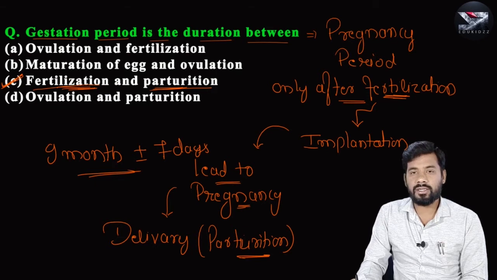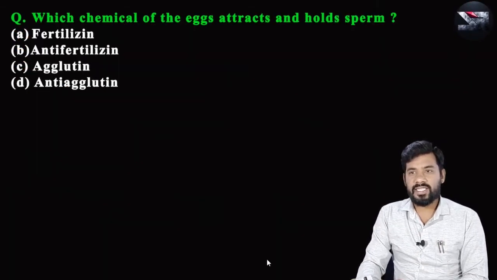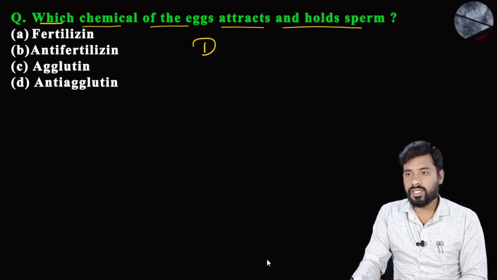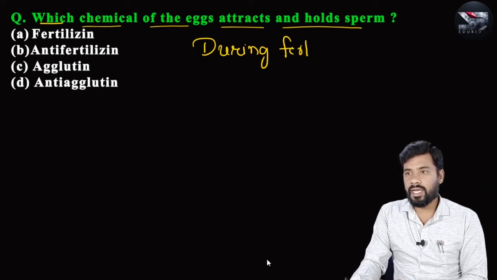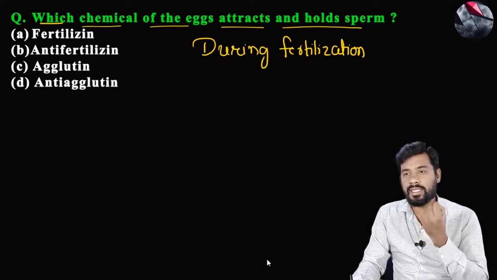Option C is the right answer to this question. Next, here the question says, which chemical of egg attracts and holds sperm? So here during fertilization, this sperm has certain proteins on its surface.